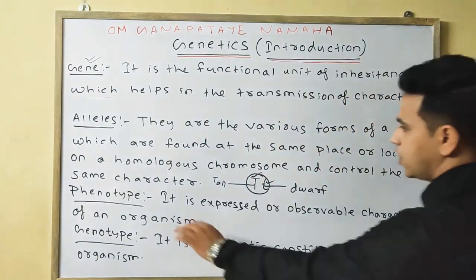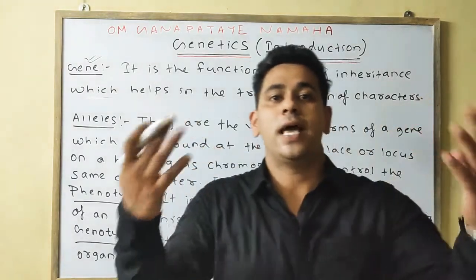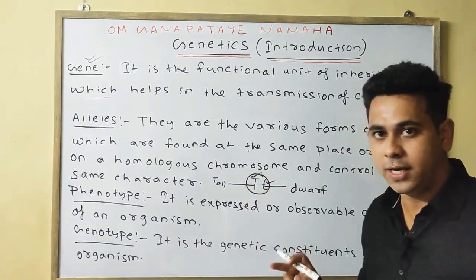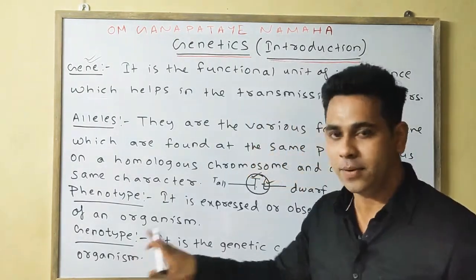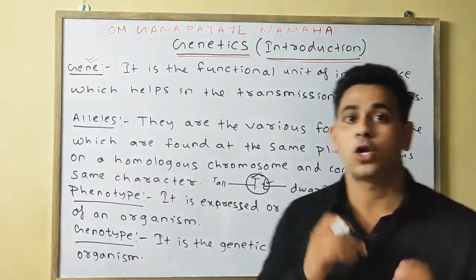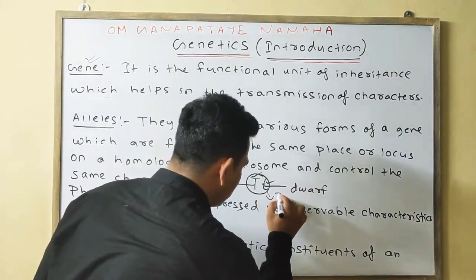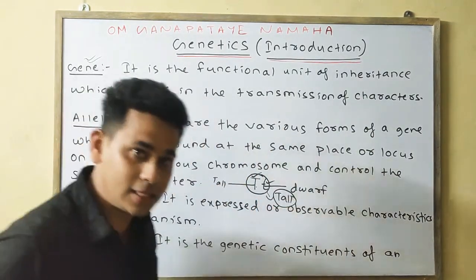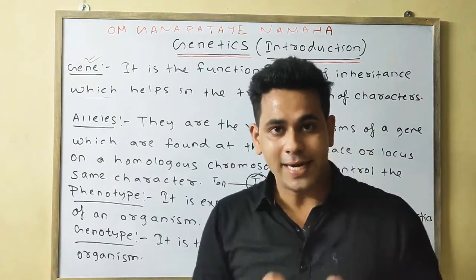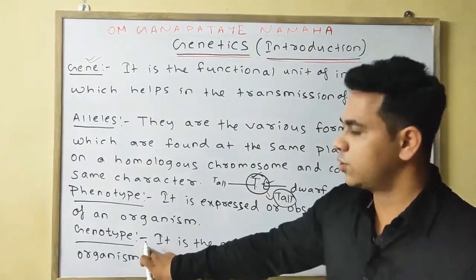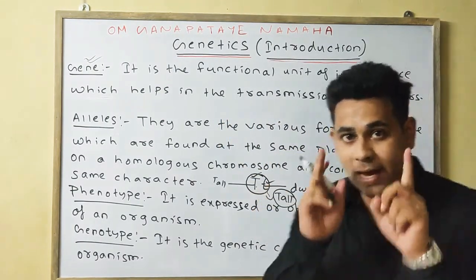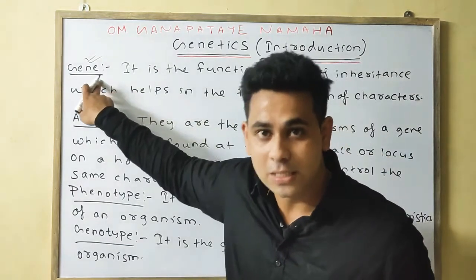Okay, next is your phenotype. Phenotype means the appearance that comes from the genotype. The capital T and small t present is nothing but the genotype, the genetic constituent, whereas what it expresses, in this case the tallness, is your phenotype. What it expresses is your phenotype, and the genetic constituents, the capital T and small t, are your genotype. The individual things are your alleles, and completely we can call it the gene.